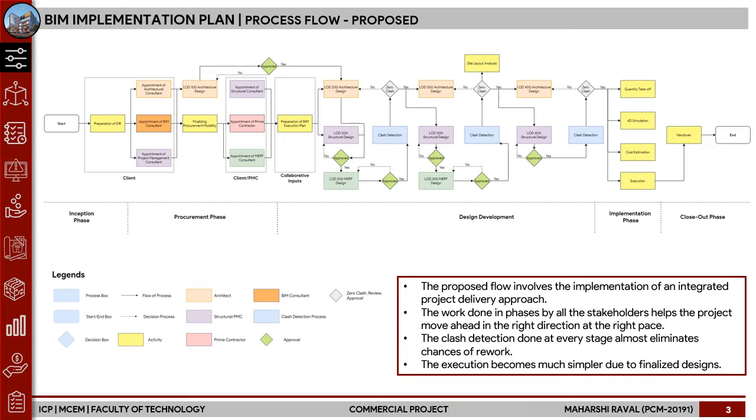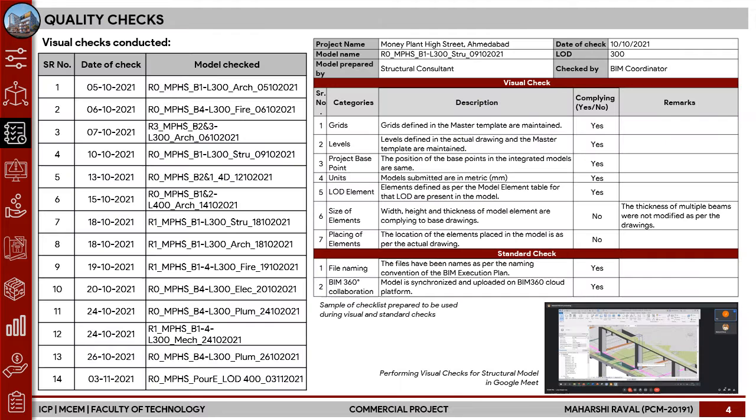Once LOD 200 is finalized, a clash detection is run, and once all clashes are resolved, we move on to LOD 300. So this process streamlined the workflow. Also, this would reduce the chances of rework happening on site, and basically the whole execution becomes much simpler. So this was a proposed flow which we presented for this project.